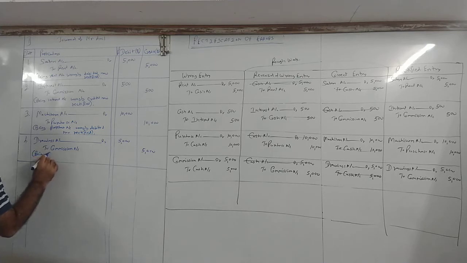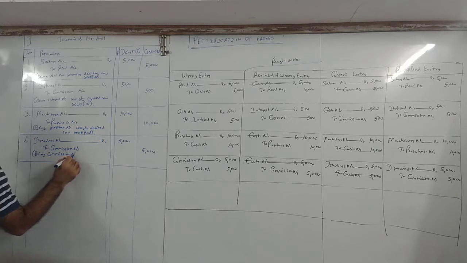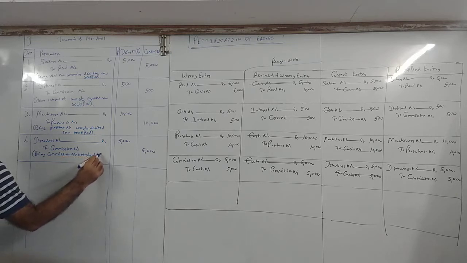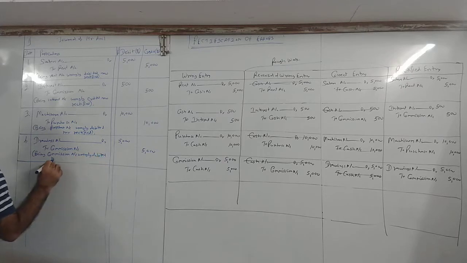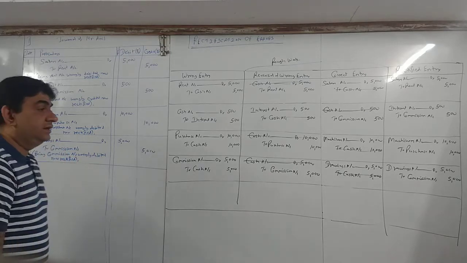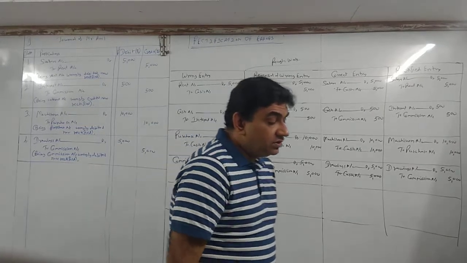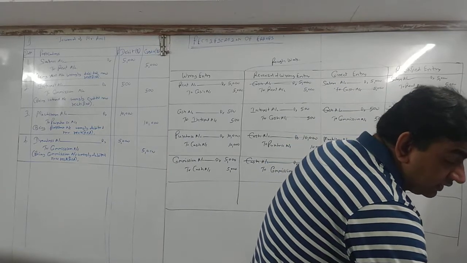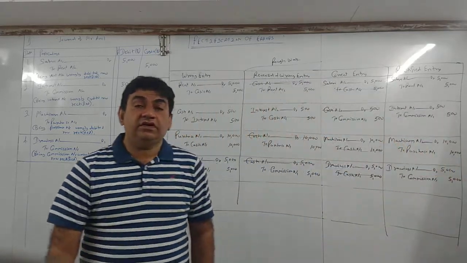Narration being commission account wrongly debited, now rectified. Being commission account wrongly debited now rectified. Got it, all of you?